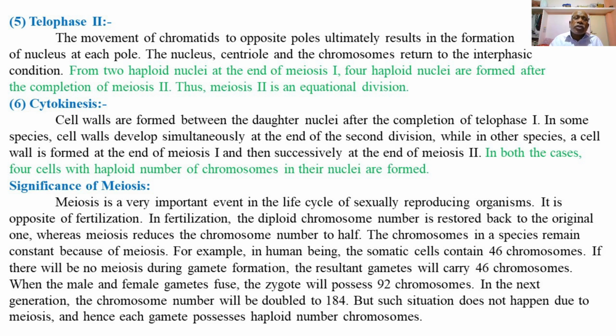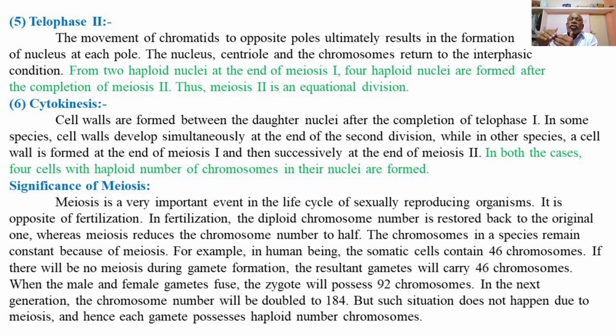The chromosomes in a species remain constant because of meiosis. That is diploid to diploid through haploid. During growth and development, all the species of the organism have a diploid set of chromosomes in the nucleus of their body cells, but during gametogenesis or meiosis, the diploid chromosome number is reduced to half in the gametes.